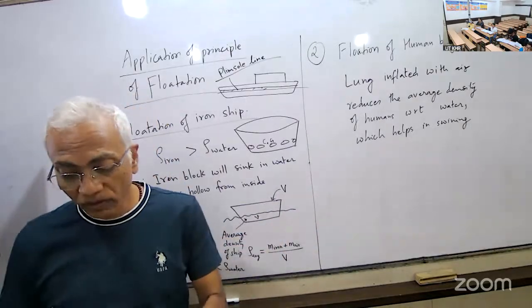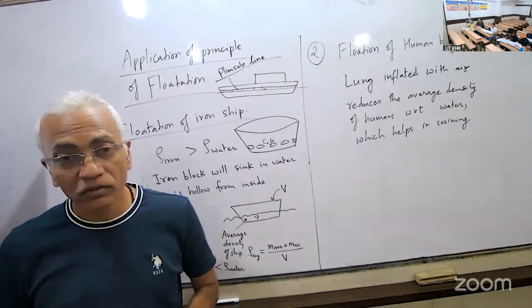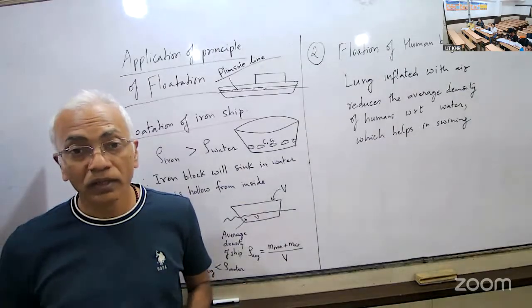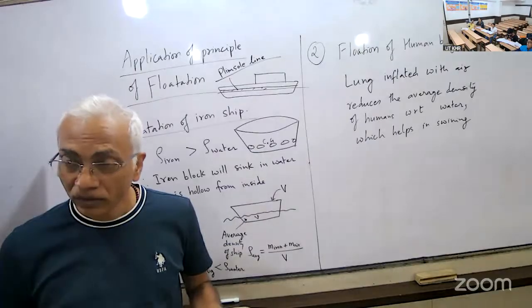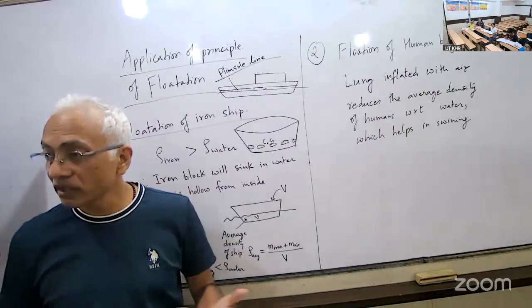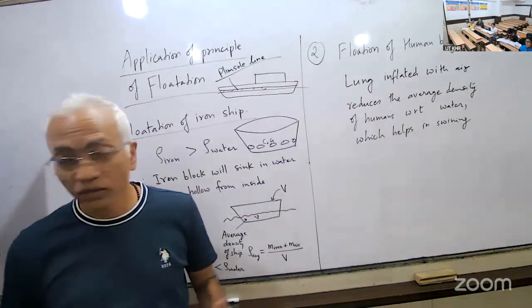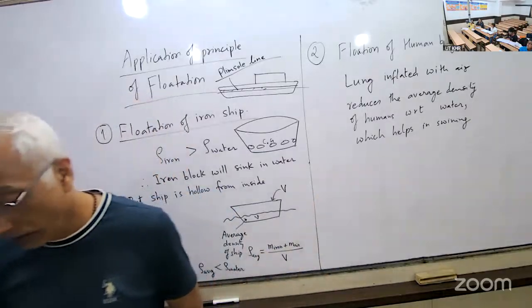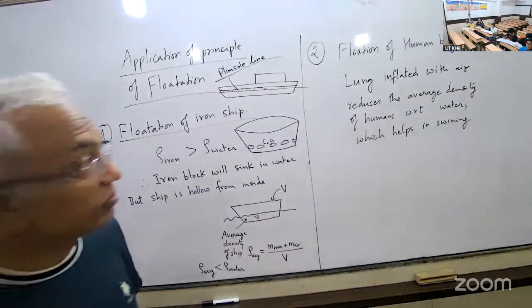So where will it be easy to swim? In sea water or fresh water? Sea water. Why? Because sea water density is higher than the river water. So it will be even easier for us. Next, flotation of submarines.